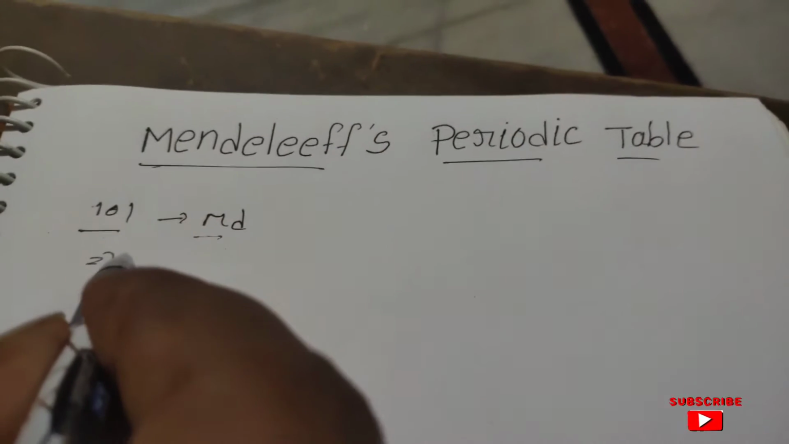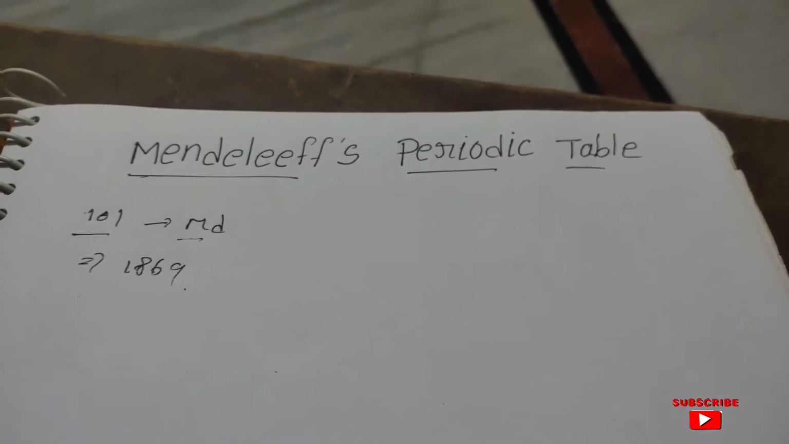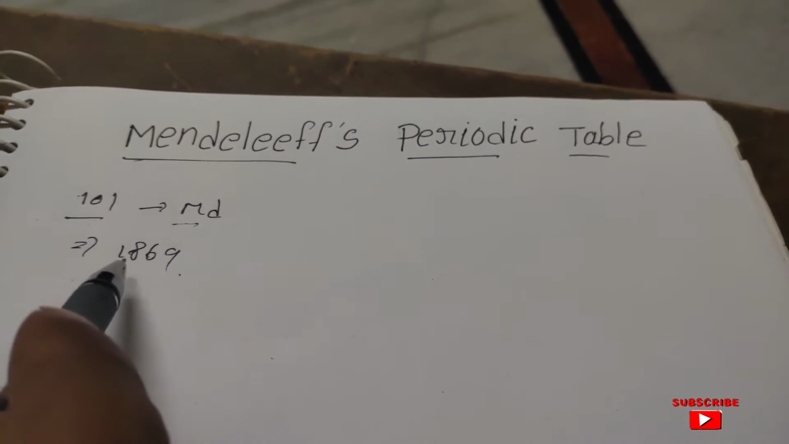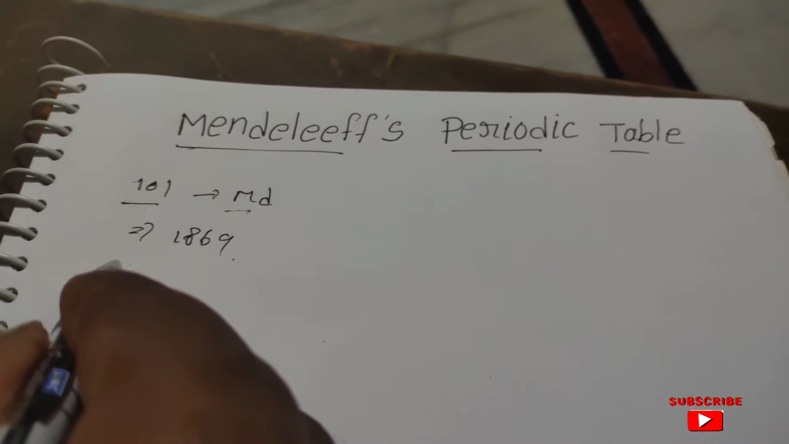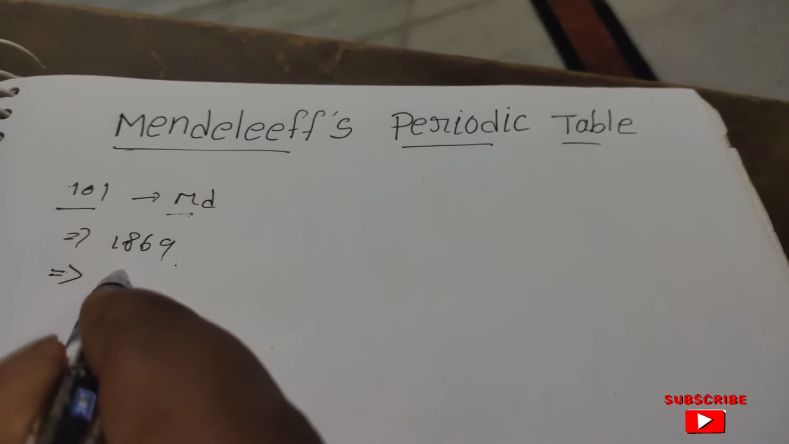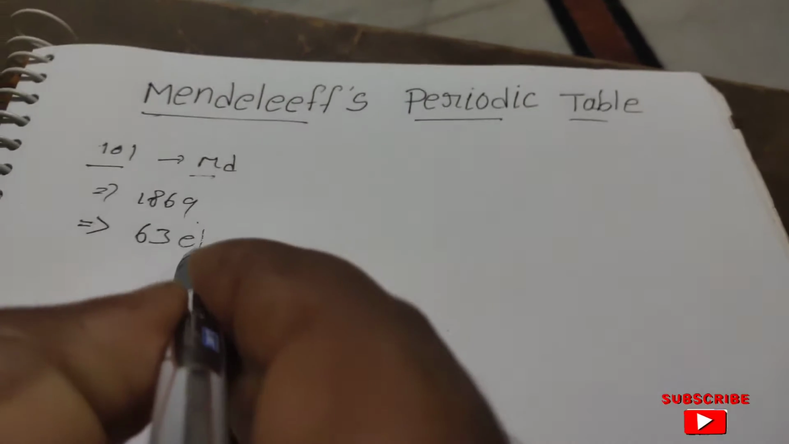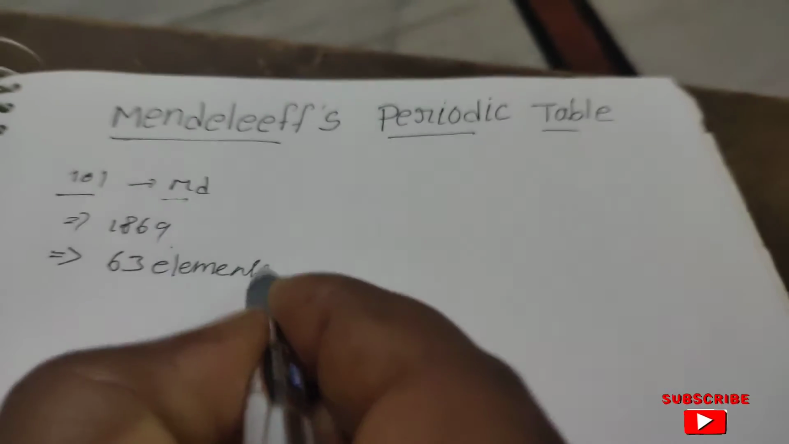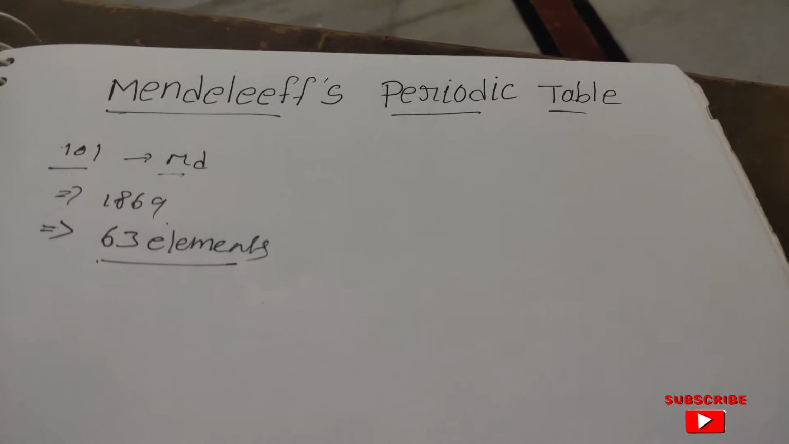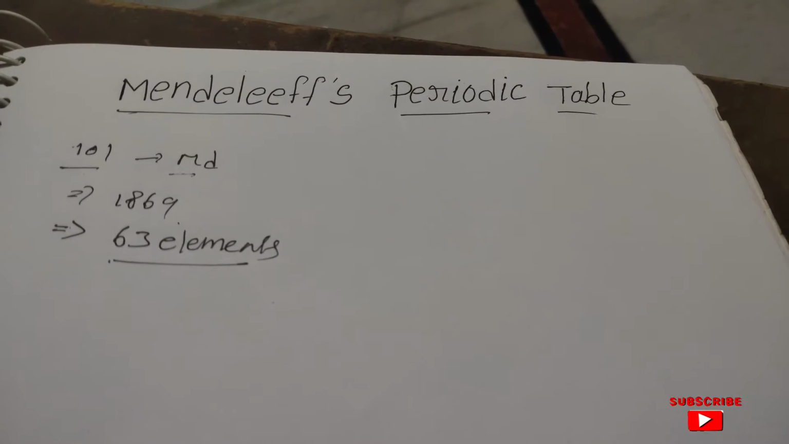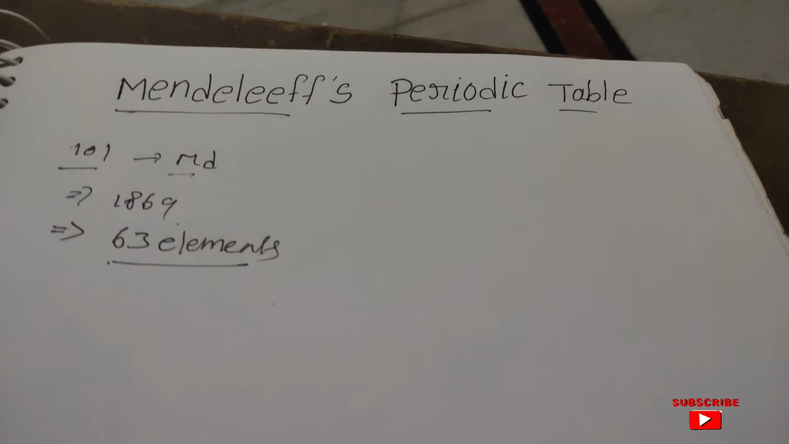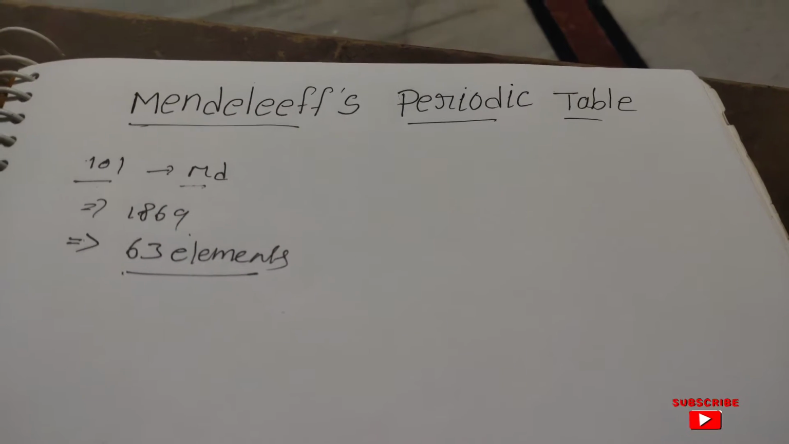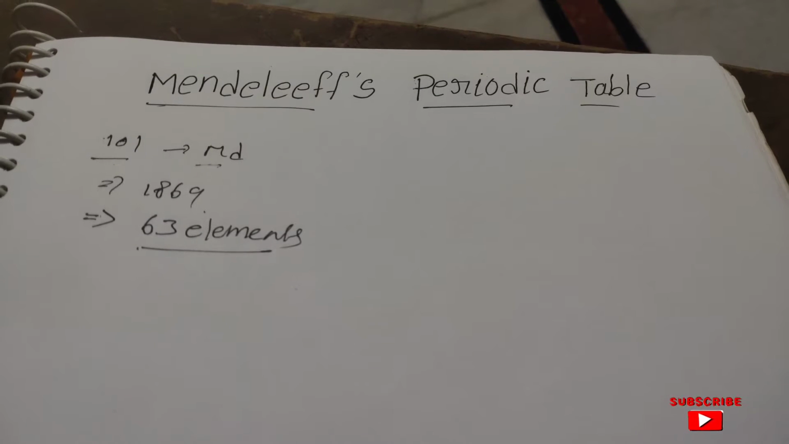Mendeleev is the father of the periodic table, and the Mendeleev periodic table was proposed in the year 1869. At this time, only 63 elements were known, and new ideas can change the world. Along with that, Mendeleev's ideas changed the periodic table,